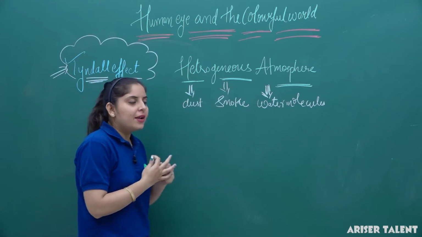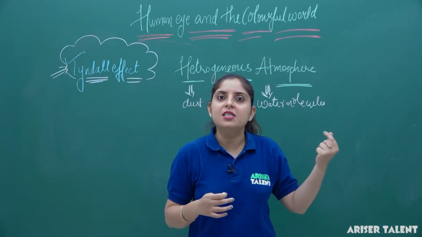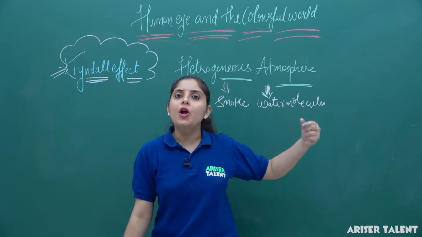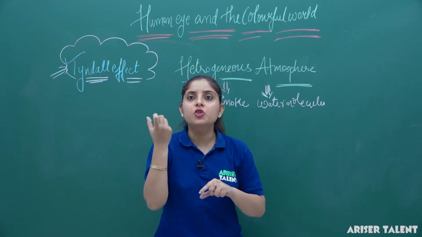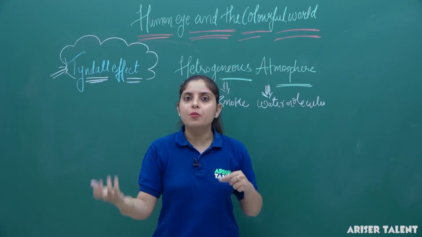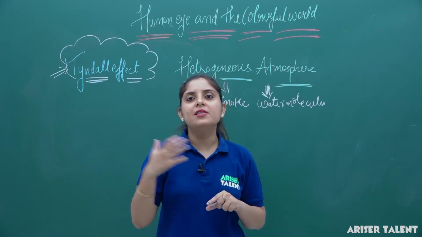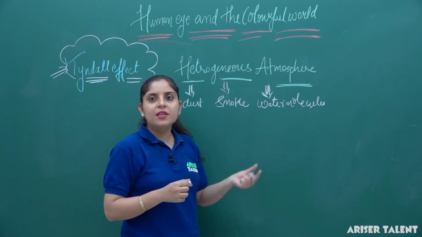So if our atmosphere is heterogeneous in nature, we have some particles which are small in size and some particles which are larger in size. Then according to the Rayleigh criteria, when the wavelength is shorter, it will scatter more light, and if the wavelength is larger, it will scatter the light ray with lower intensity. So this is in accordance with the Rayleigh criteria.